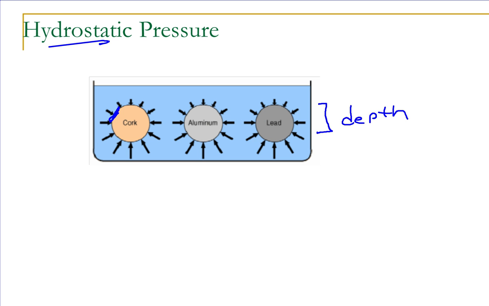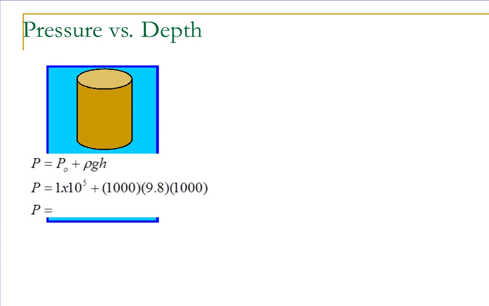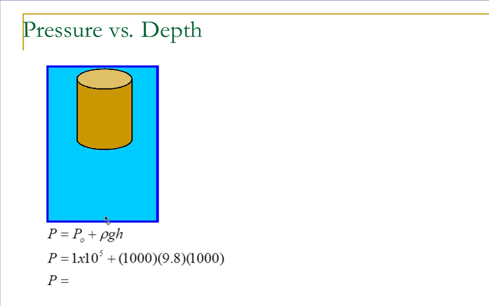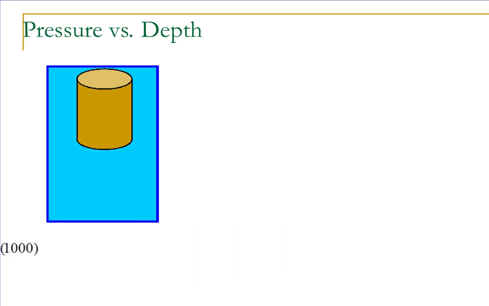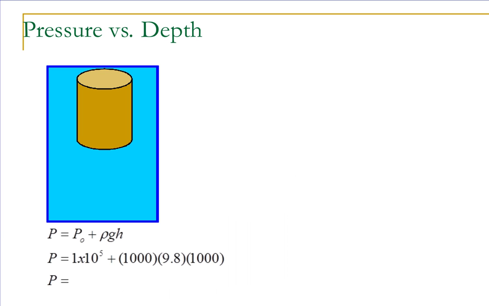Let's look at how this works. Suppose I have a situation where I have an object that is sitting just at the top of a fluid. We can call this water. Now I'm going to get rid of this real quick because that's kind of cheating a little bit. Well, it doesn't want to go away. Alright. Suppose we see that it's submerged so that it's just touching the atmosphere.